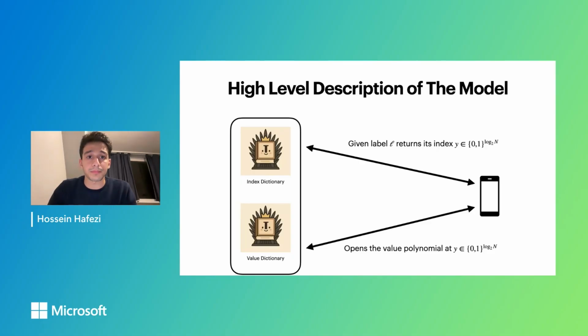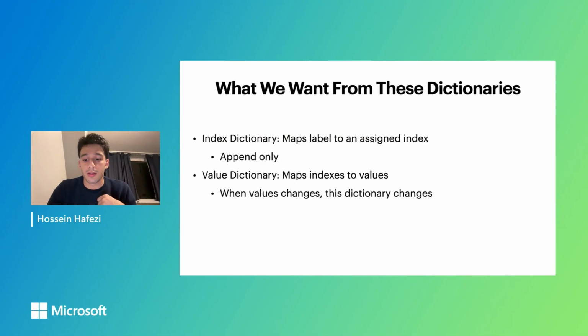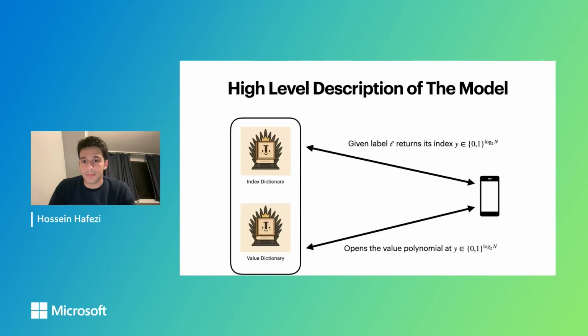which is the value corresponding to your label. Sorry, is that the big N there? That's the number of entries in the dictionary? N is the capacity of the dictionary. Yeah, okay. Interesting.